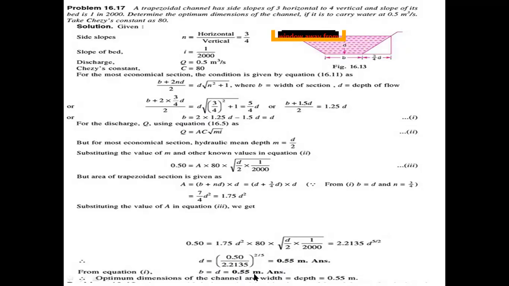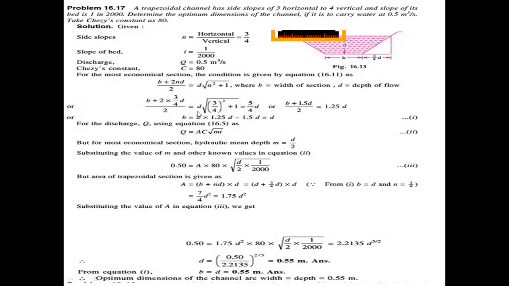So the dimensions of the channel are depth equal to 0.55 meters. Here the discharge value, side slope value, bed slope value and Chezy constant value are given. Using these conditions, we find the dimensions of the channel.